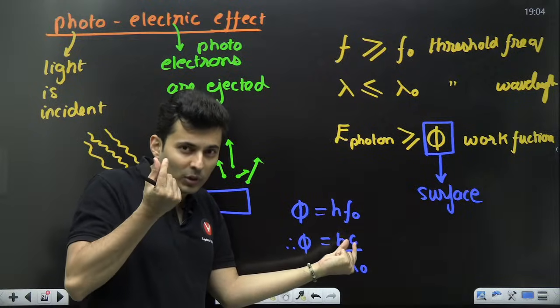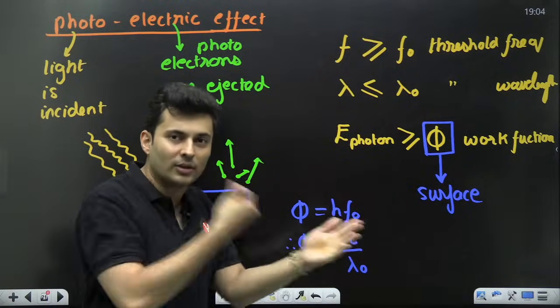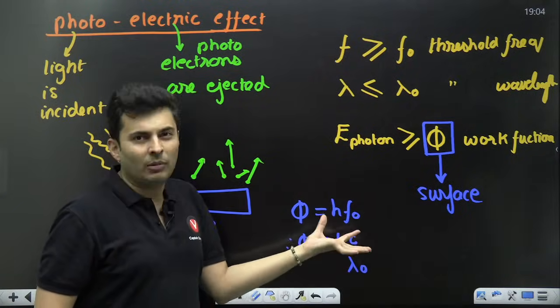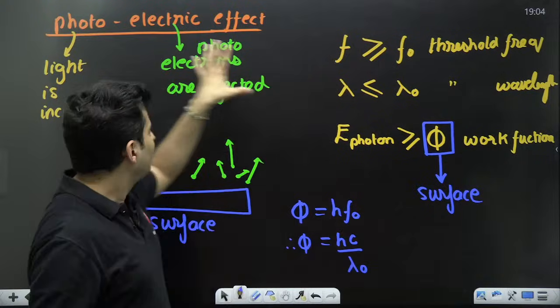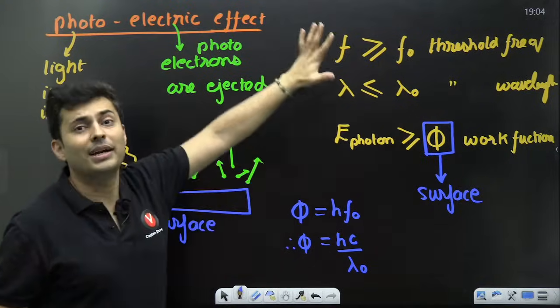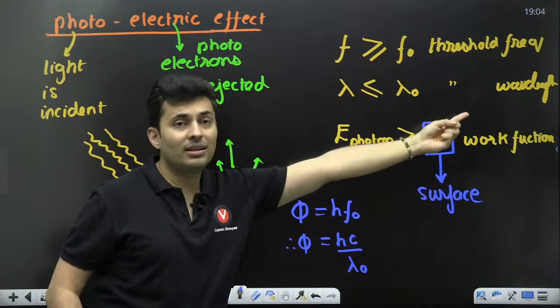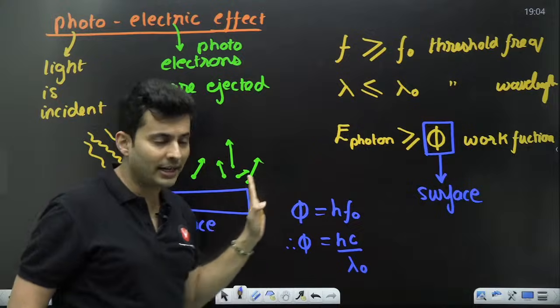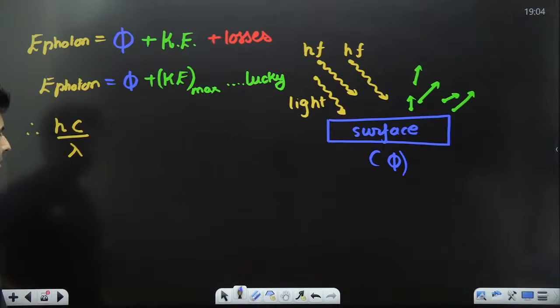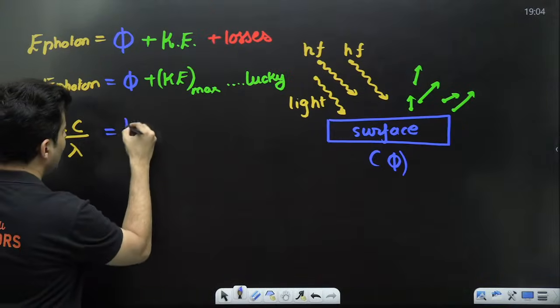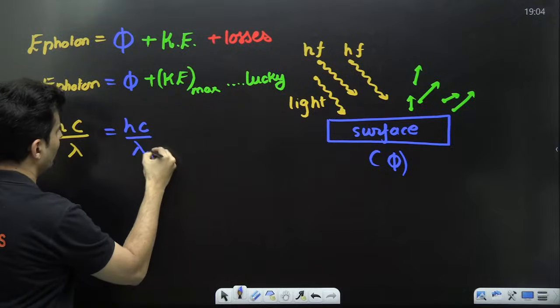hf is the energy of the photon. If that energy falls on the surface, then it will just come out. So the energy of the photon usually is higher for the effect to occur. So that minimum energy will be hf naught. f naught is the threshold. Correct? Keep this in mind. So why not substitute this over here as hc by lambda naught also.